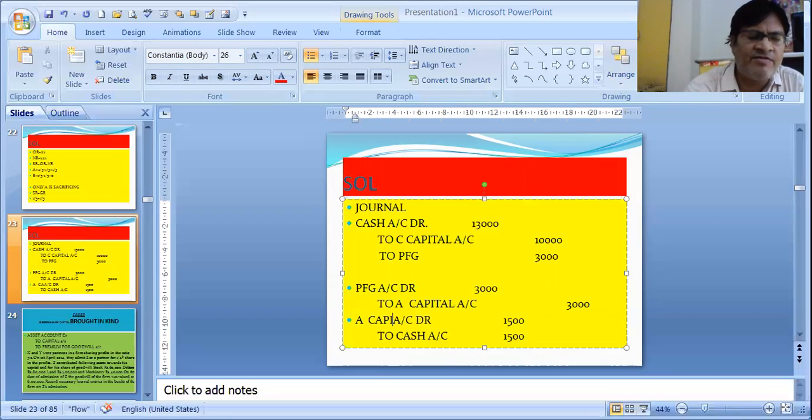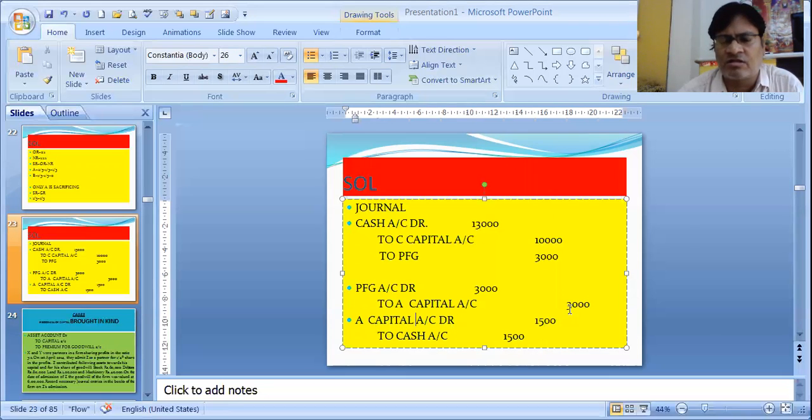Similarly, A is taking away the money, and when A is taking away the money, his capital will be debited. And how much is he taking away? He is taking only 50% of the premium. So A's capital account debit to cash, 50% of 3,000 is 1,500. Hope you have understood this much.